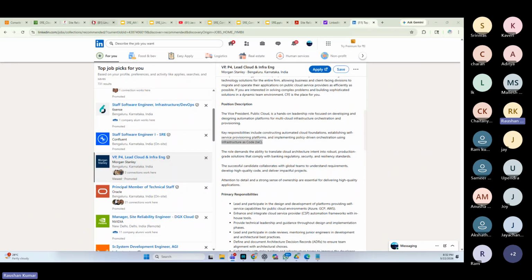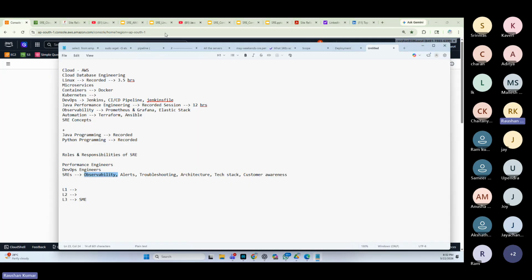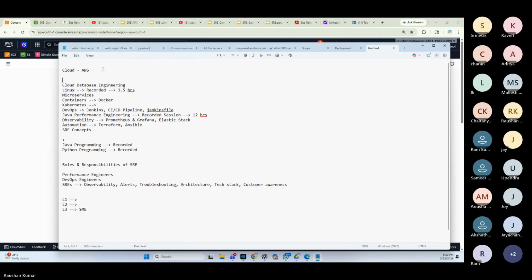Let's talk about the day one agenda, friends. At least I want to cover 15 minutes. First things first: what is cloud, friends? That's our agenda today, and we're going to take it up from there. What do you think cloud means? And when we say cloud, what are we comparing against? Are we comparing against on-premise? Obviously, yes. So can somebody tell me the difference between on-premise and cloud? One line, a couple of lines, nothing more.